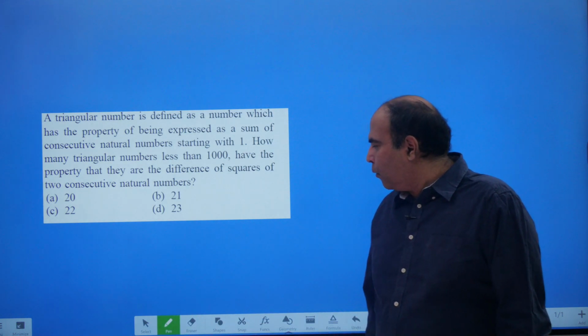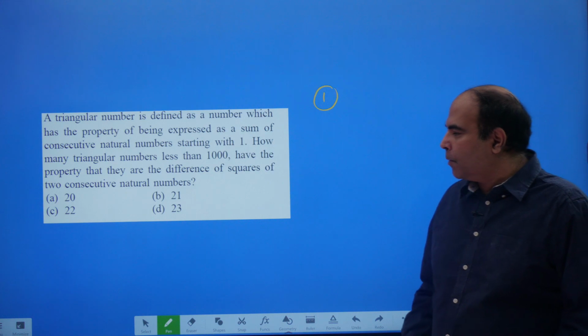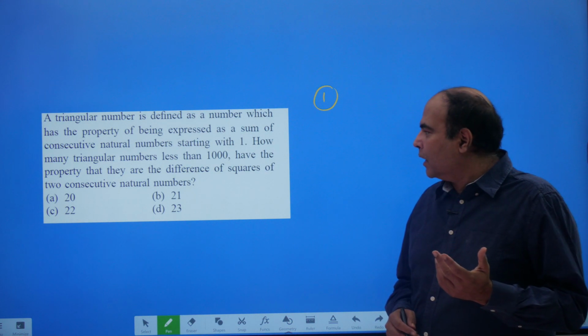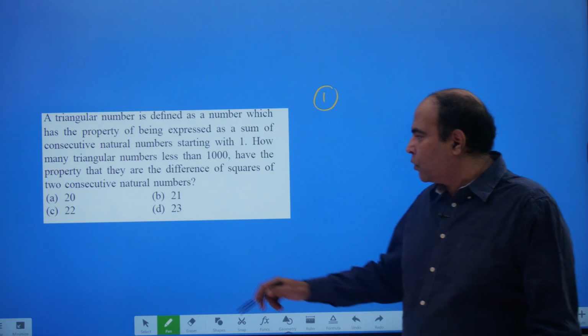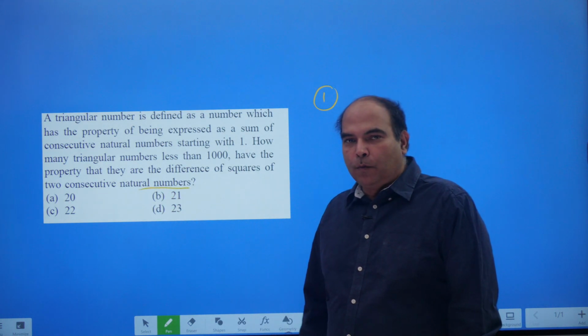So the number 1, of course, is the first triangular number, but 1 will not be counted because 1 can be represented as 1 square minus 0 square. But the question is talking about two consecutive natural numbers, so that will not be taken into account. So 1 does not count.